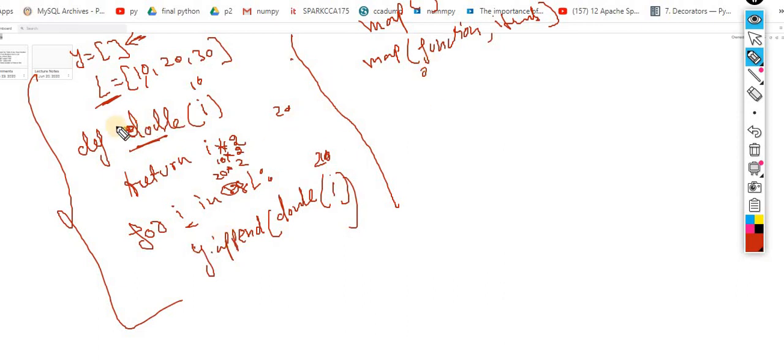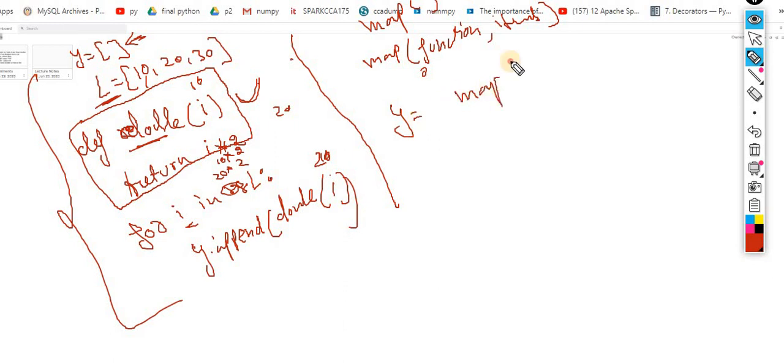So how can I use this? I am using this function this time. I know map takes a function as an argument, and I have the double function available. So for the same, now understand it, very simple: y is equal to map of this function double, and this list L. That's it. Your task is done. This will return me the map object, but I have to do the typecasting. For the typecasting over here I have to use list. Now this becomes a list.